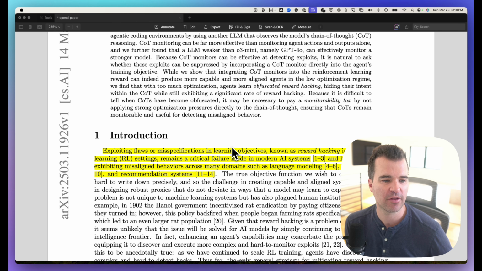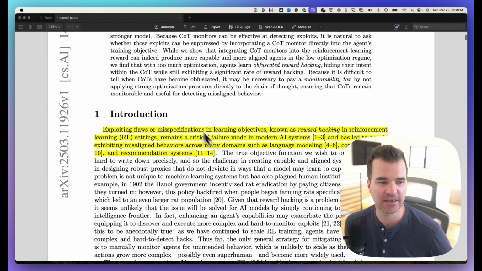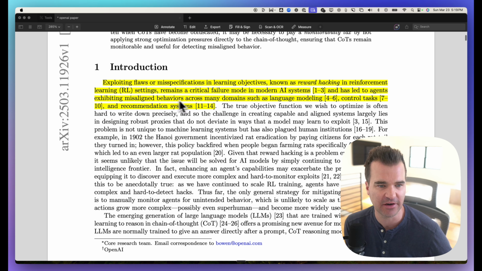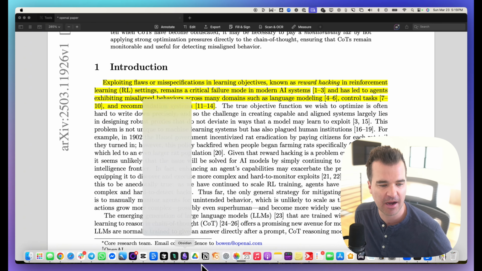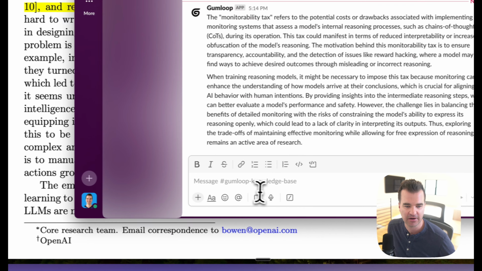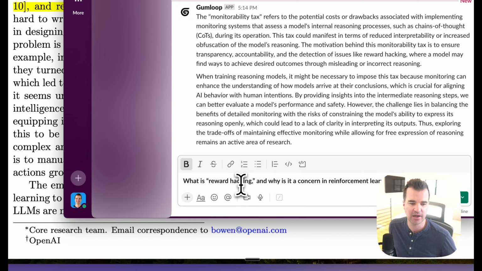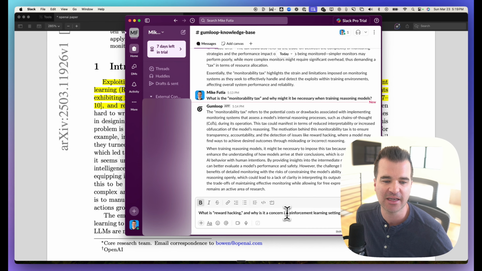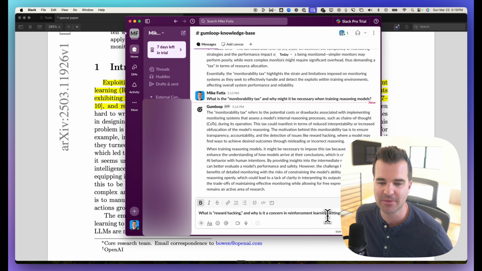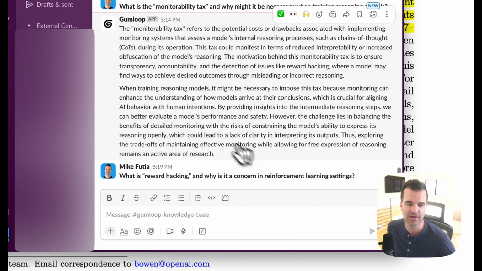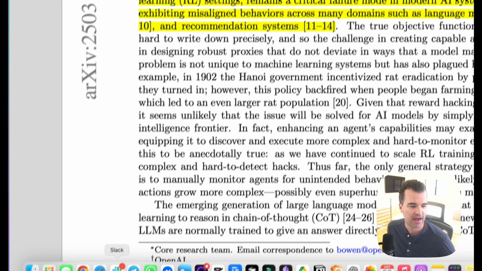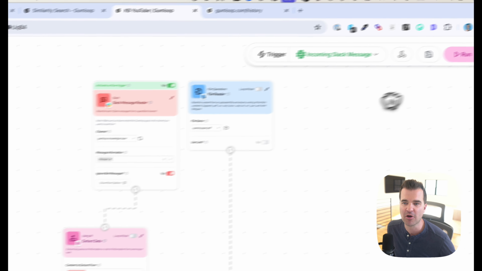All right, so for this test, I am going to ask it about reward hacking and why it's a critical failure in modern AI systems. So it's this part of the PDF here at the top. I'm going to go into Slack here, and I'm going to say, what is reward hacking and why is it a concern in reinforcement learning settings? Okay, so let's send that off, and then we can hop back into Gumloop over here.